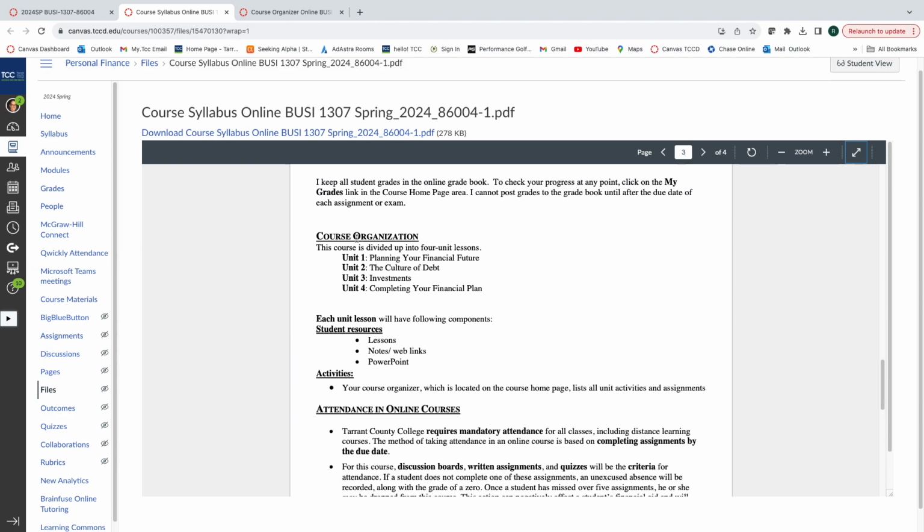Course organization. Again, Unit 1, 2, 3, 4. Planning our personal future. The culture of debt and purchasing, investing, and completing the plan. I'll have notes, I have web links, I also have videos for you. These are what we would call screen recording, so as would be as if you were taking my on-campus class. I give you a PowerPoint recording, and students really like it. It really helps them. If you're an auditory and visual learner and reading, I want to make sure we can hit all the bases of how you can get this information, and I hope you'll enjoy them.